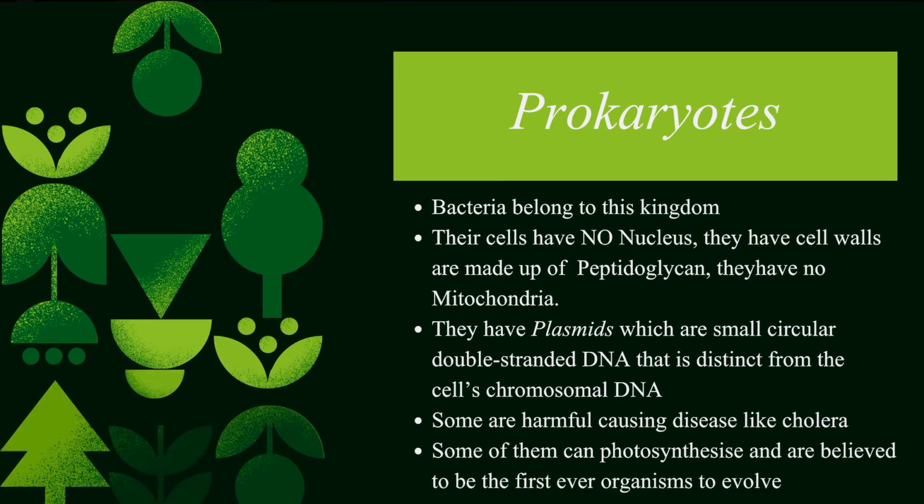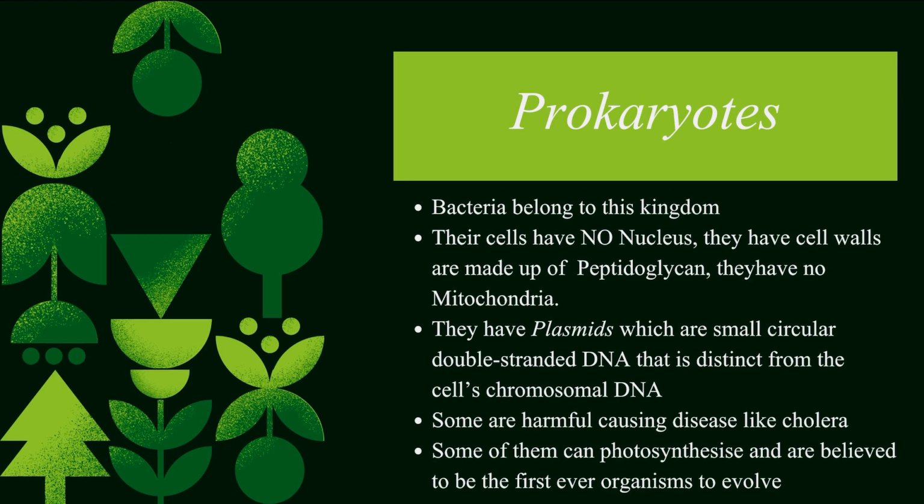Prokaryotes. Bacteria belong to this kingdom. Their cells are very different from the other kinds of organisms, and the most important difference is the absence of a nucleus. They have a cell wall, but it is made of peptidoglycan.